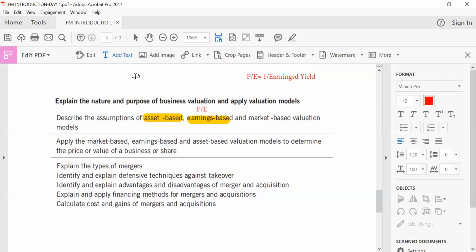So what am I trying to say over here? If the PE ratio turns out to be, let's say, 5, and we ask you, what is the earnings yield? What is the earnings yield?